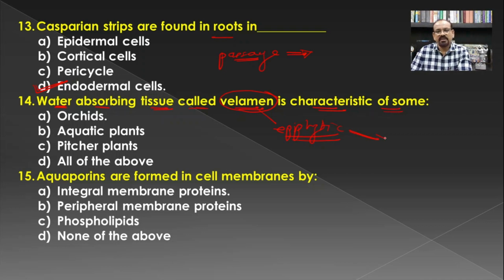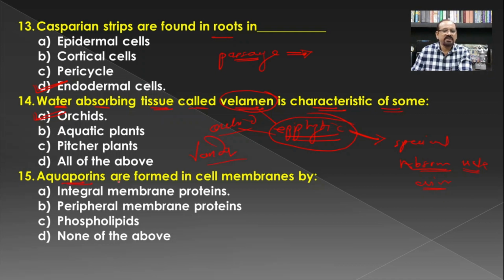Such plants have special roots responsible for the absorption of water from the air, means the moisture present in the air is absorbed by such roots, and these roots are commonly developed by orchids. So A is the correct answer for this question. The very common example is Vanda.